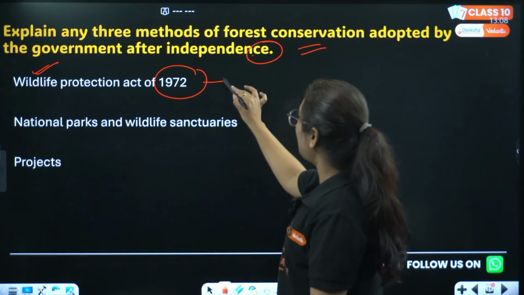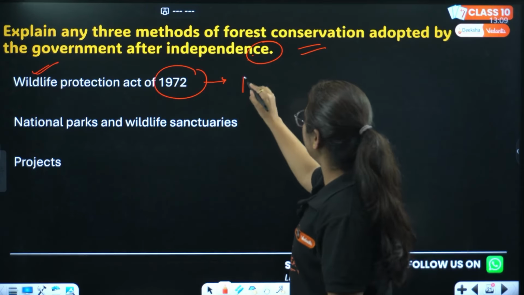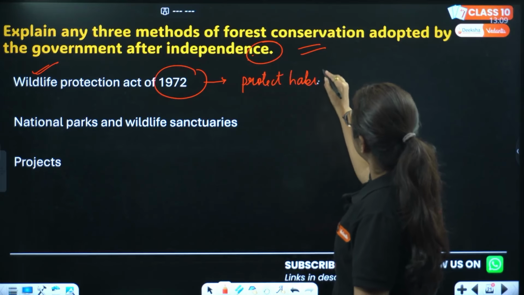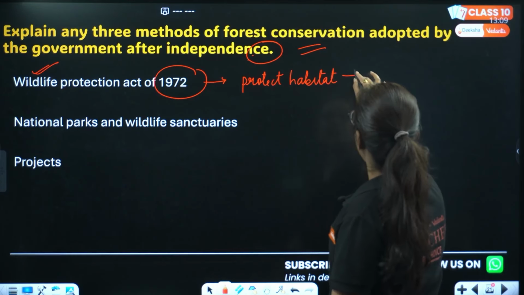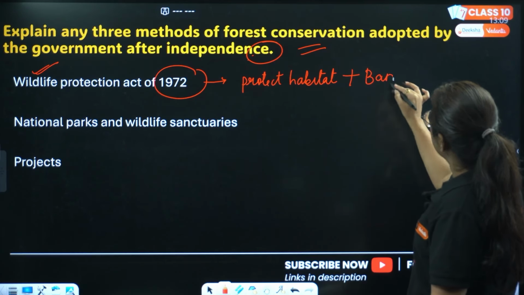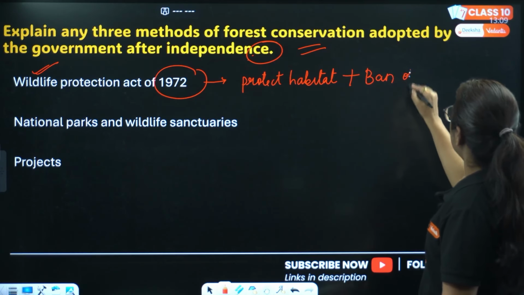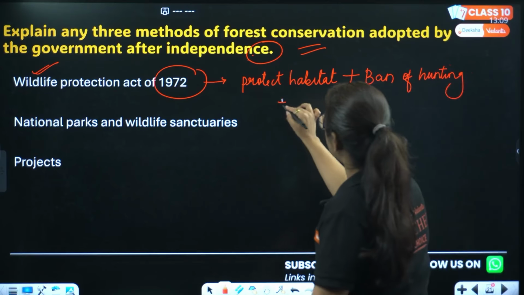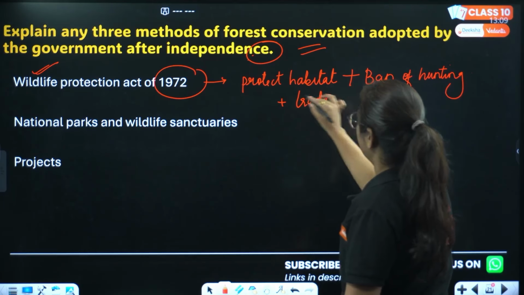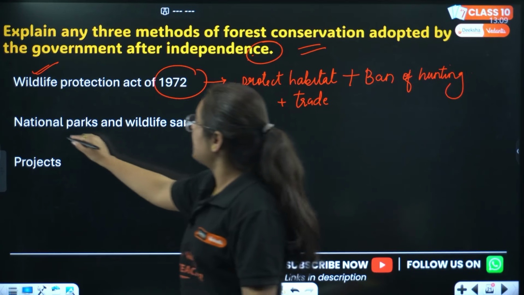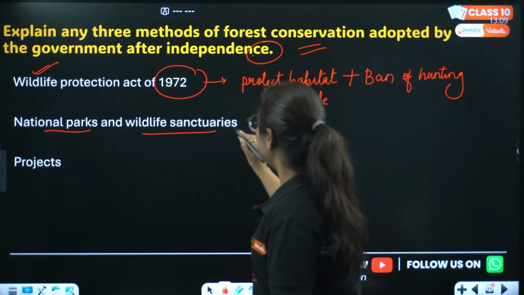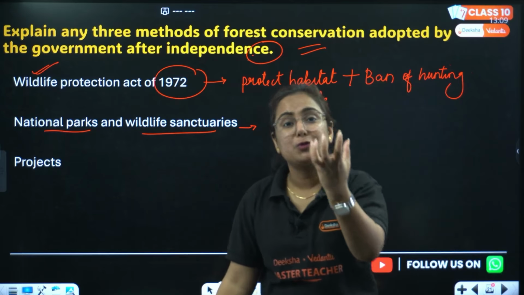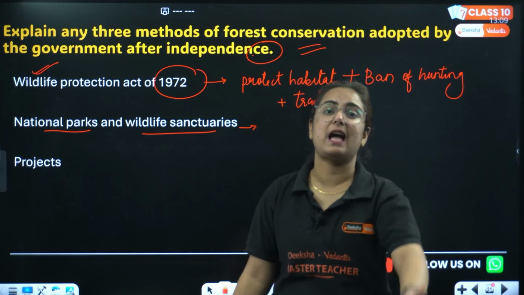We know that, beta, the objective of this act is to protect what? To protect the habitat of wildlife. Plus, it also gives legal notice on the ban of hunting, as well as made trading in these animals an illegal activity. Done. Then the next is, central government and state government made so many national parks and wildlife sanctuaries to protect them as well as their habitat.